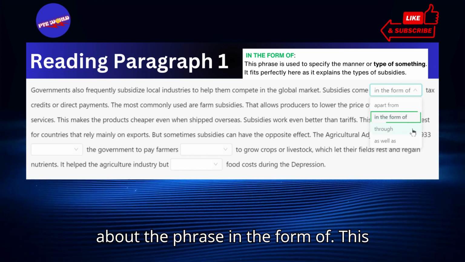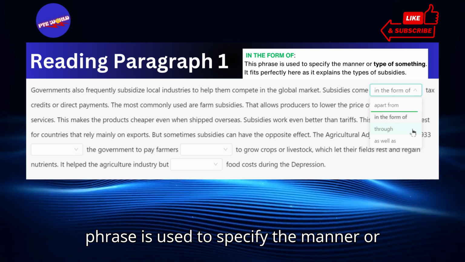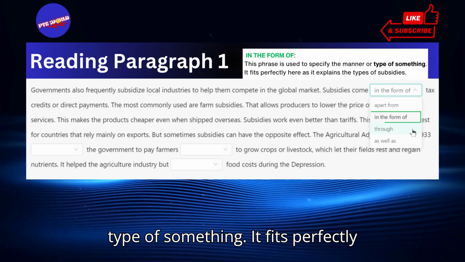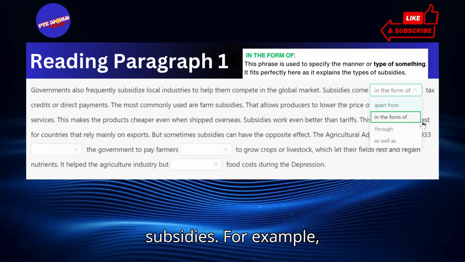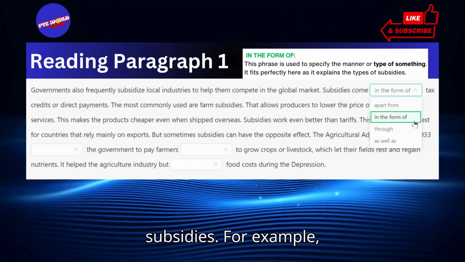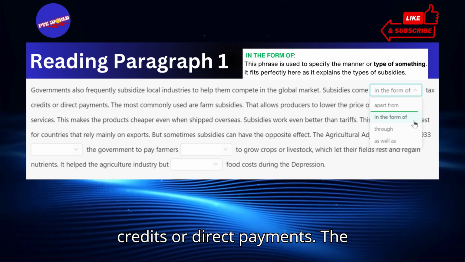Let's talk about the phrase "in the form of." This phrase is used to specify the manner or type of something. It fits perfectly here, as it explains the types of subsidies. For example, subsidies can come in the form of tax credits or direct payments.